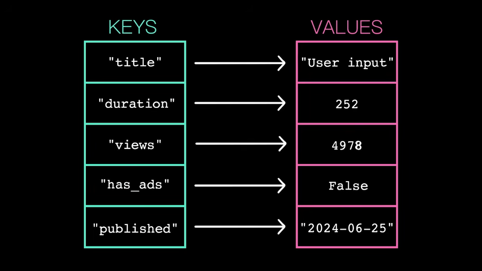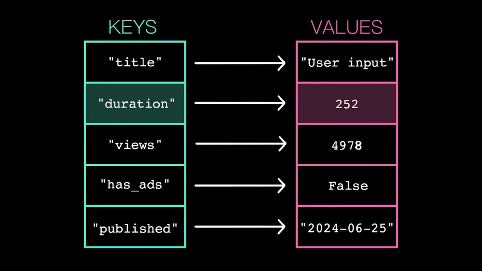A dictionary stores data in key value pairs. Instead of accessing a value based on its position or index, we access a value based on its key. So, for example, we might look up the value associated with the key duration. To define a new dictionary, we use curly brackets. So here we have an empty dictionary named video.